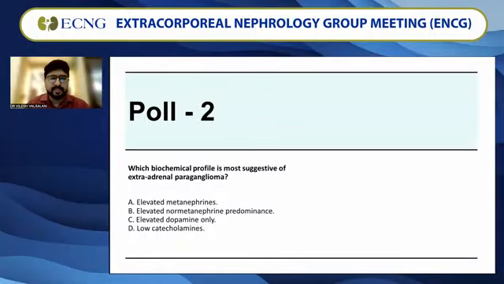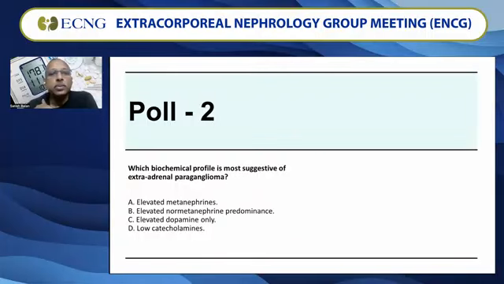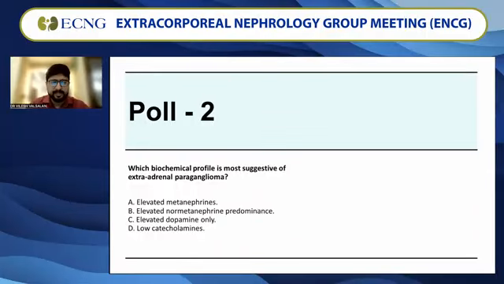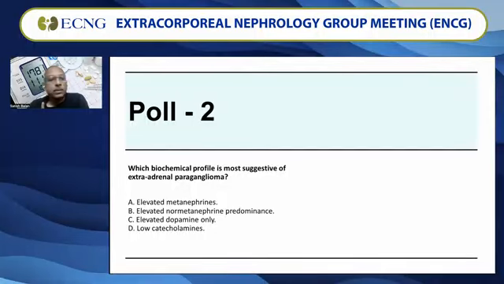Over to you, Satish sir. Please launch the poll. Yes, please launch the poll. Everyone will get some 10 to 15 seconds to answer the poll. After that, we can declare the results. So which of the following: metanephrines, normetanephrine, dopamine only, or low catecholamines? Which of these is the right answer for extra-adrenal paraganglioma? So yeah, we can end the poll.